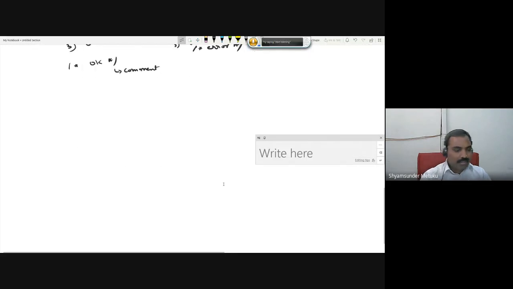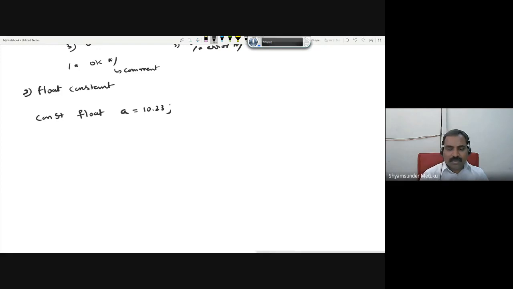The second type of constant we call a float constant. Similar to the integer data type, we take the word float, maybe some a again. A is equal to 10.23. As I said in the very beginning, first or second class, any number which is a fractional number or mixed number, where integer and fractional parts are available, we call it a float.